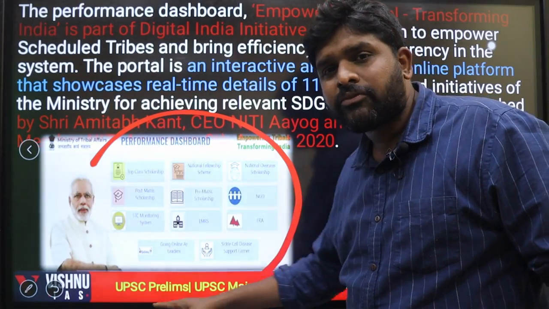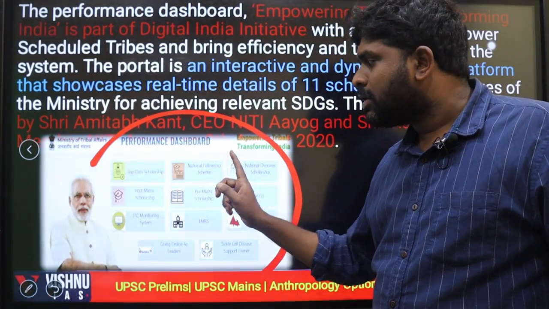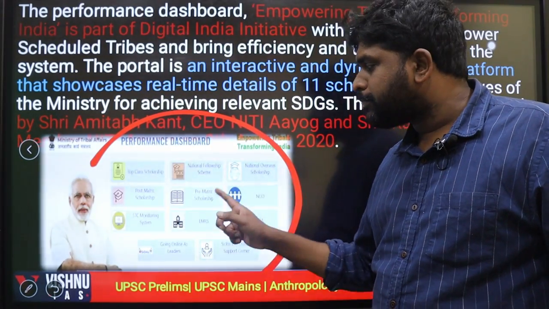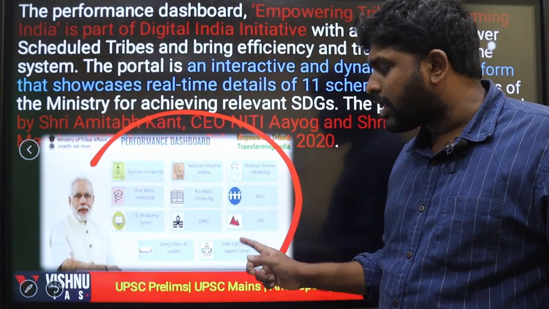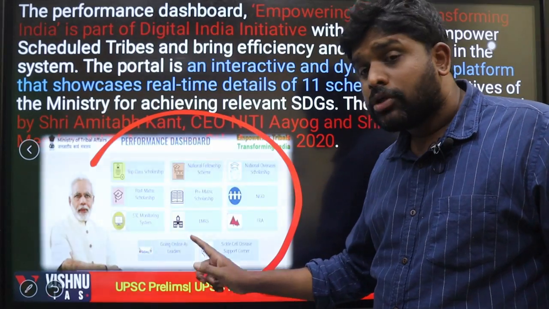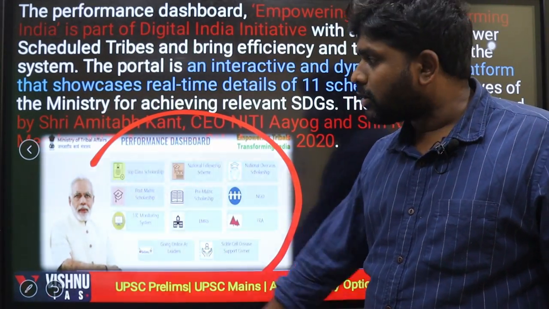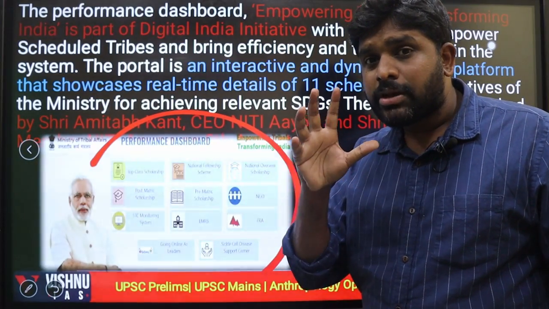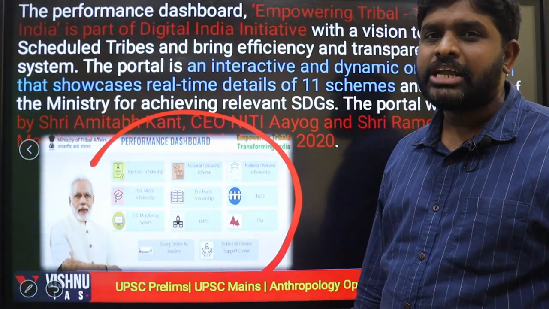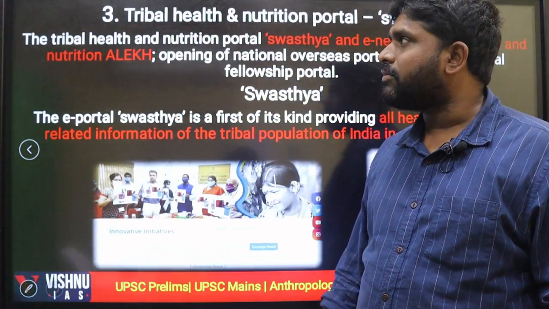So mainly focusing on the performance of these 11 schemes: Top Class Scholarship, National Fellowship Scheme, National Overseas Scholarship, Post-Matric Scholarship, Pre-Matric Scholarship, NGO, FRA (Forest Rights Act), EMRS, STC Monitoring System, GOAL (Going Online as Leaders), and Sickle Cell Disease Support Corner. These 11 schemes' performances are highlighted and traced every time on this particular dashboard. That is another important initiative taken by the Ministry of Tribal Affairs.